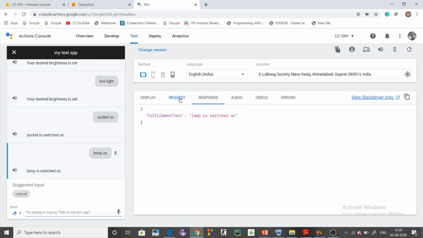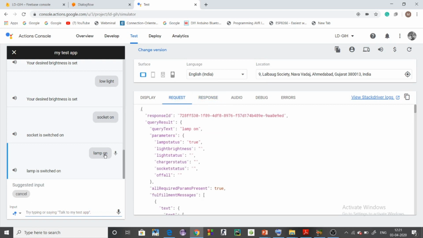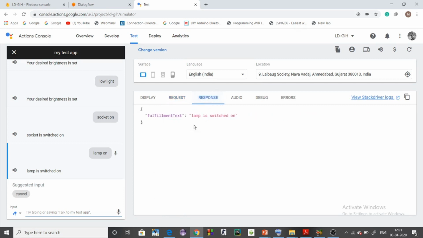In the last request, the query text is lamp on, and the lamp status should be true because I told the lamp to be on. According to the request, Dialogflow creates a response: lamp is switched on.